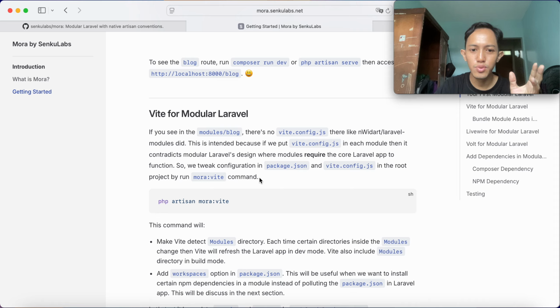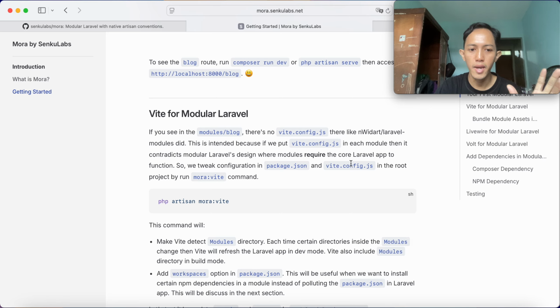I intended to do it because if we put the vite.config.js in each module, then it contradicts modular Laravel's design, where modules require the core Laravel app to function. So we tweak the configuration package.json and vite.config.js in the root project by running